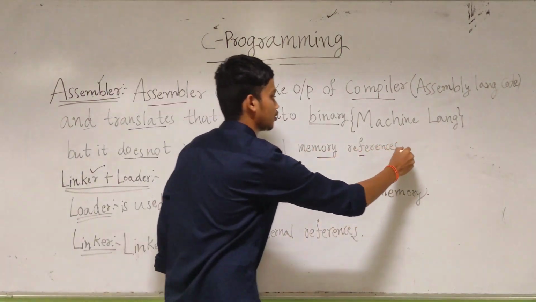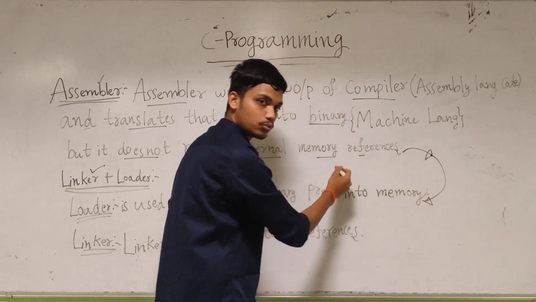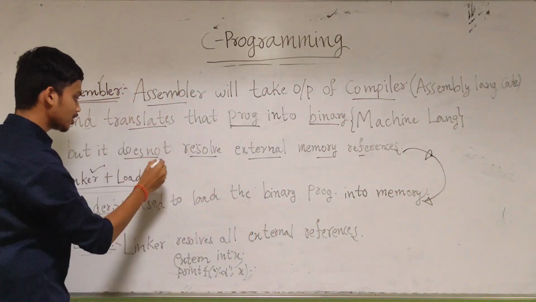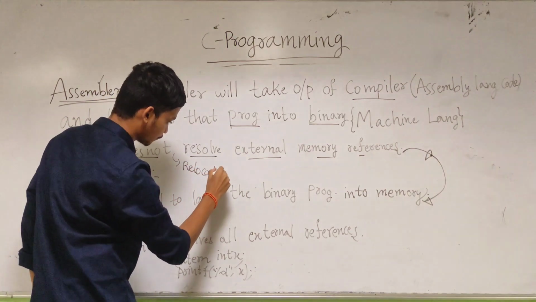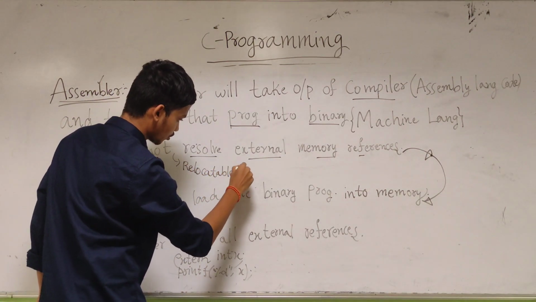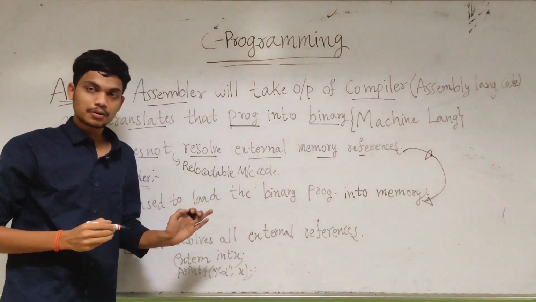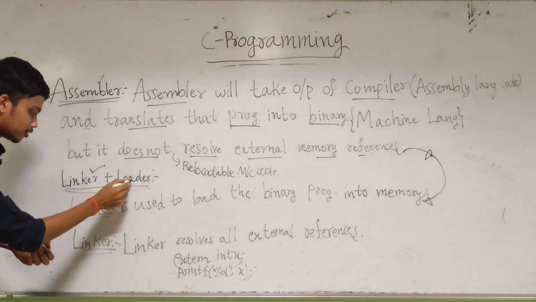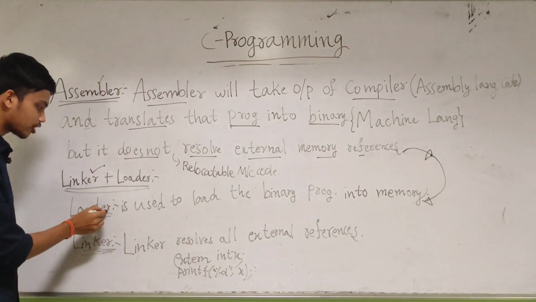So the assembler will produce relocatable machine code. This relocatable machine code will be taken by the linker plus loader, these two combined. So what will the linker do, and what will the loader do?